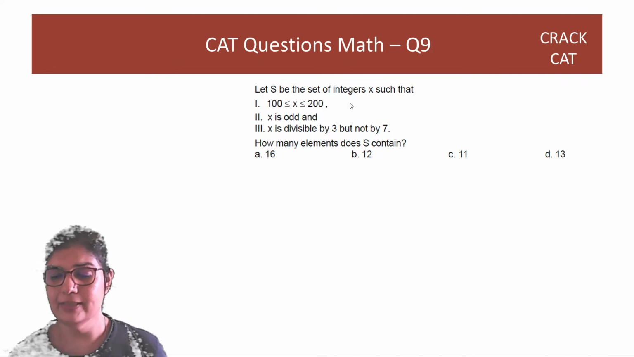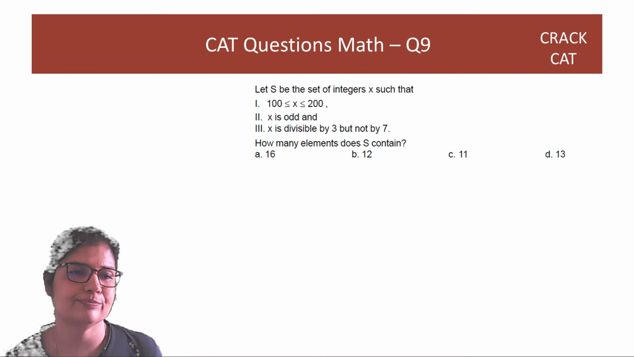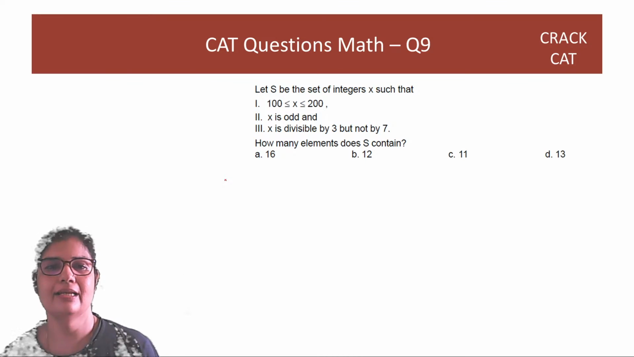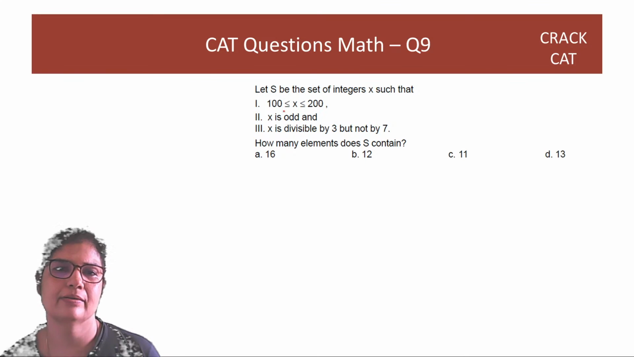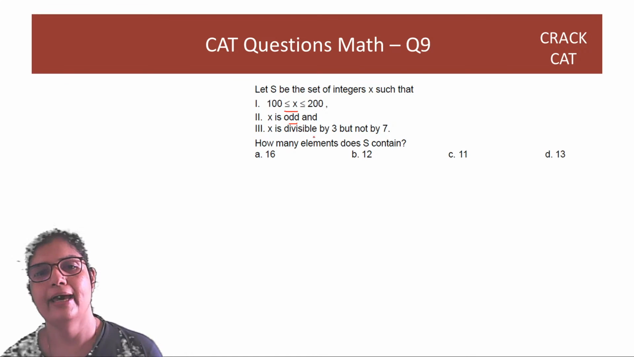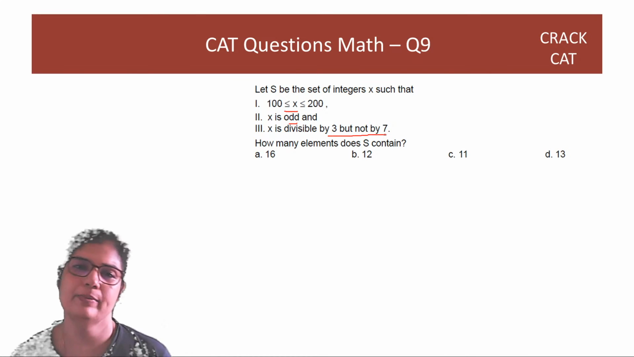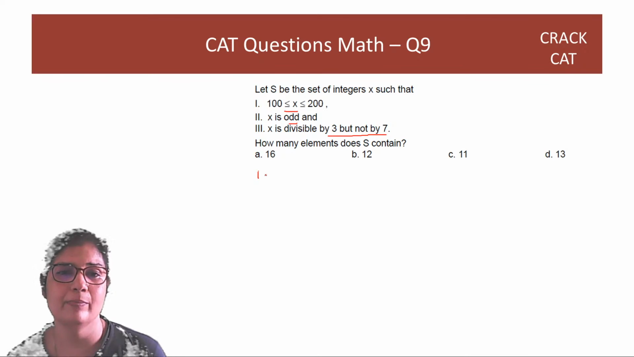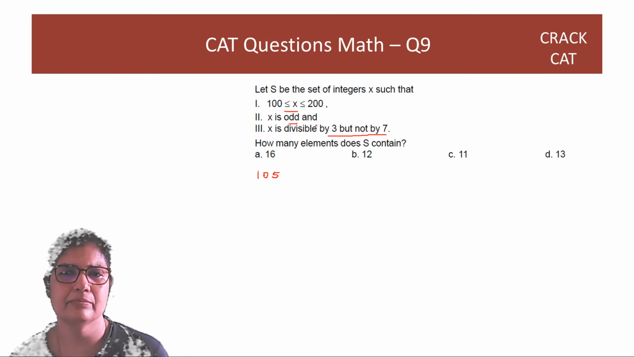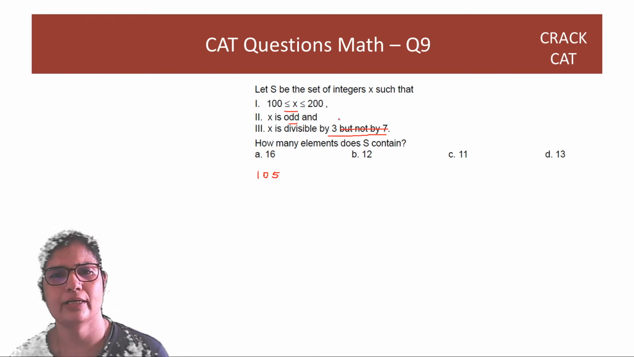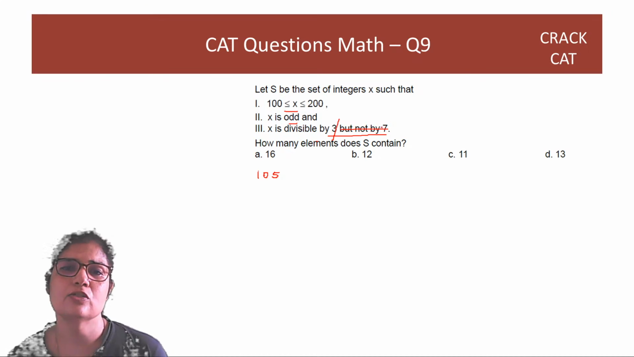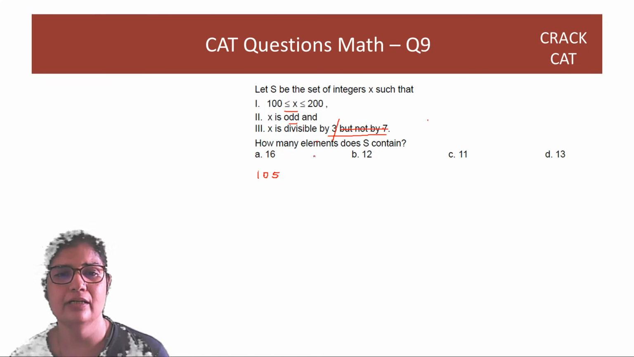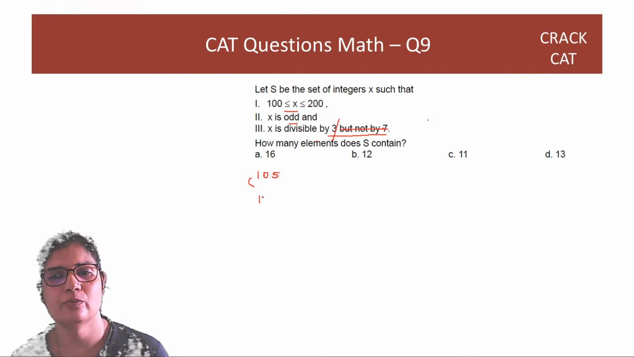9th. Let S be the set of integers x such that 100 less than equal to x less than equal to 200. X is odd and x is divisible by 3 but not by 7. Okay, so we start off with first multiple of 3 starting with 100, odd multiple. So that number is 105. Right? Forget the not by 7 right now. This is necessary. X is odd, x is divisible by 3. So in some sense you are looking at odd multiple of 3. So after 105, the next one is going to be 111.